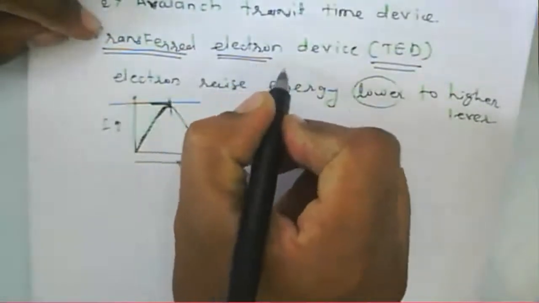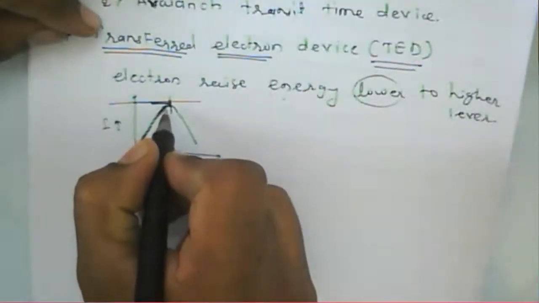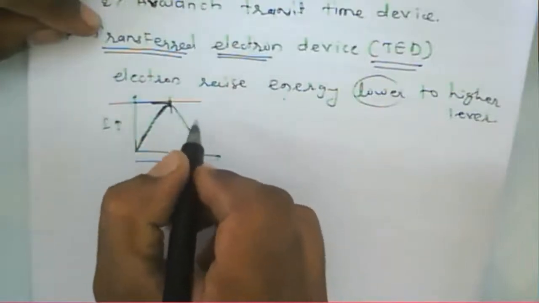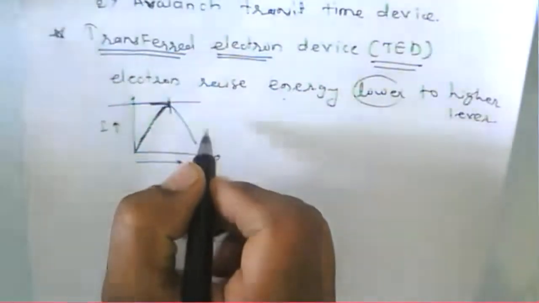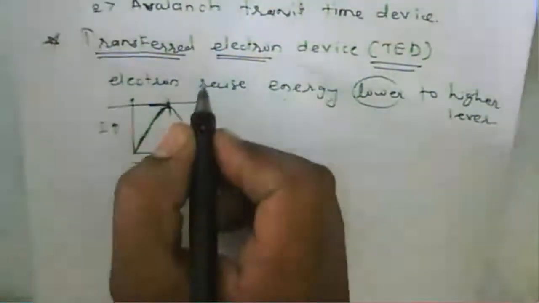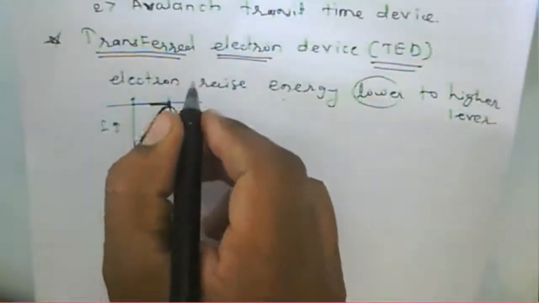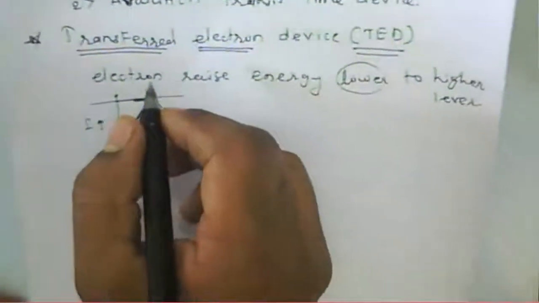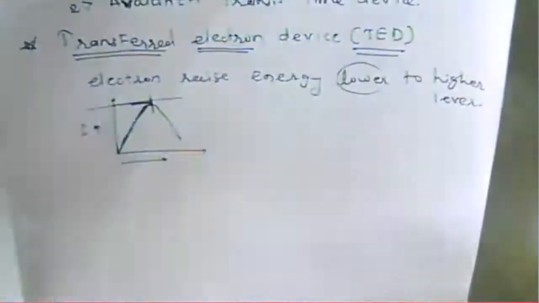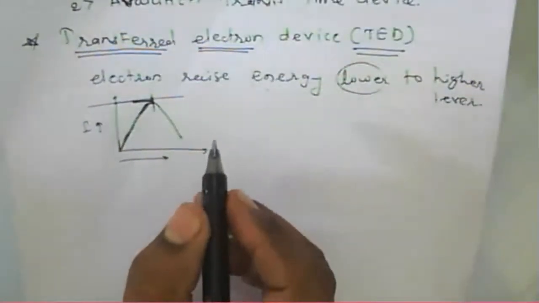So if you consider the Gunn diode, what happens? A Gunn diode is nothing but a transfer electron device. When we increase the bias, the current starts increasing. When it reaches the maximum value, it starts decreasing. That is nothing but the negative resistance effect. It means a Gunn diode will work at microwave frequency. This is the phenomenon of a transferred electron.